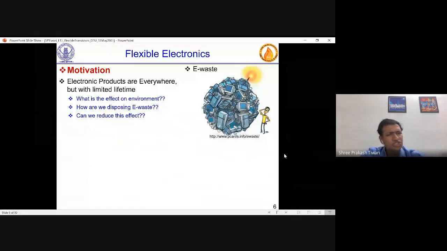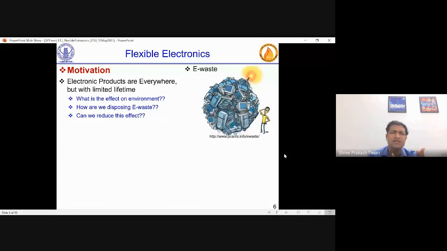But anyway, not going too much into detail of the conventional silicon area, I'll just highlight one of the issues which we are facing nowadays. You see the exponential growth, not only in other areas, but electronics is something where, if you just recall the last 20 years, take your mobile phone and see how things have evolved. Now, how touch, how smoothness, how performance, frequency, and everything, what kind of connectivity. Other than network connectivity, the phones themselves have become so powerful, sometimes they can beat your desktop computers. All these have happened, and because of that, these technologies have kept changing, and more products have started being consumed by consumers.